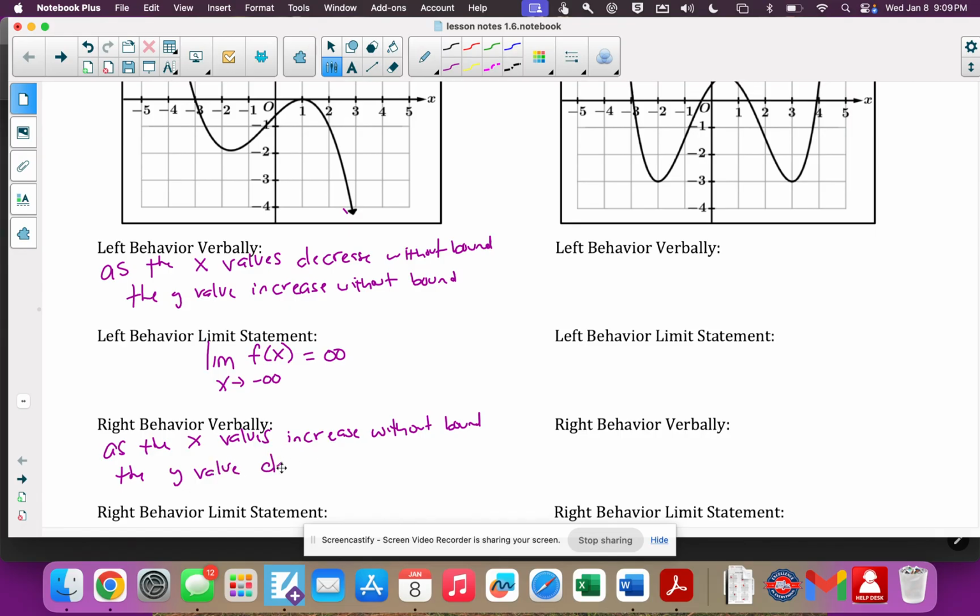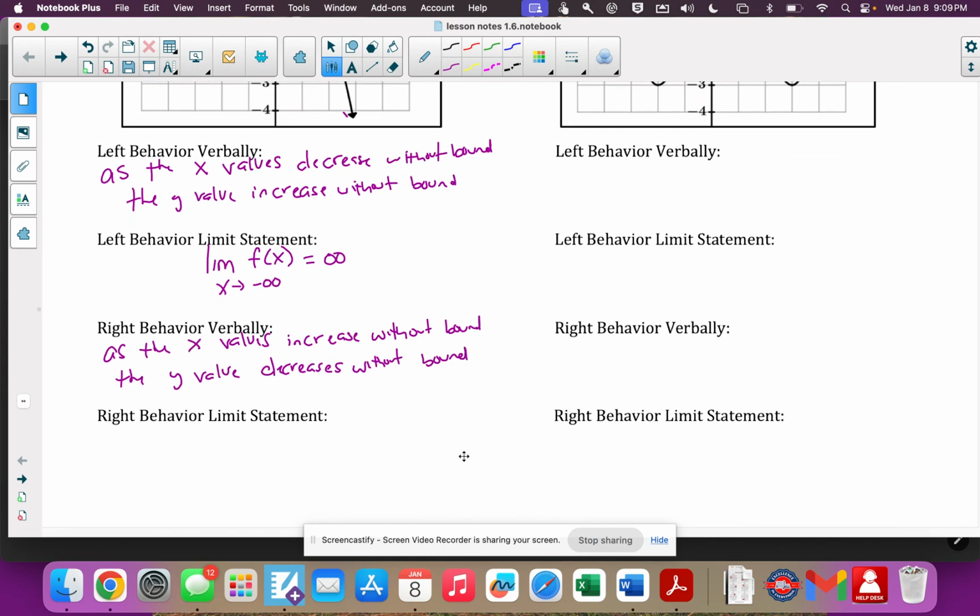That means it is decreasing. Okay, so in a limit statement, the limit of the function as x goes to positive infinity is negative infinity. That's where the graph is going. Again, it's very, very similar to an end behavior. That's basically what it means.